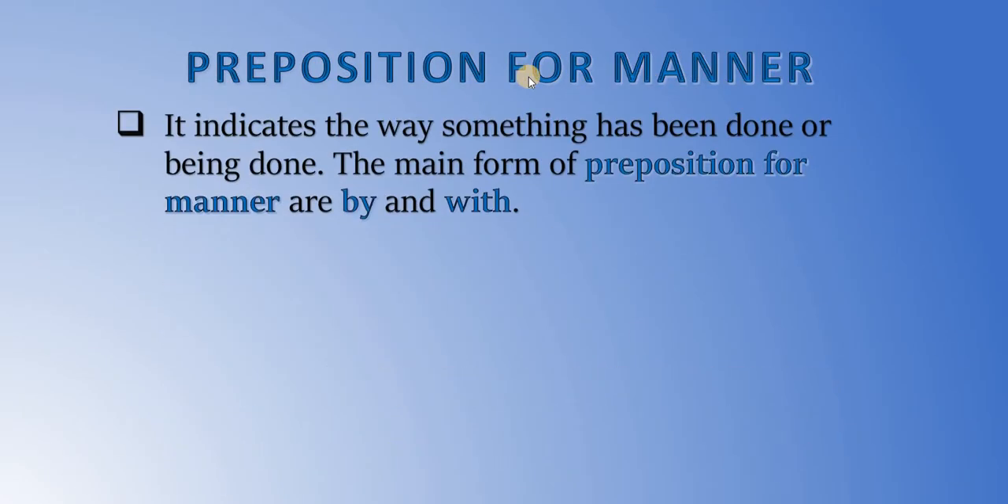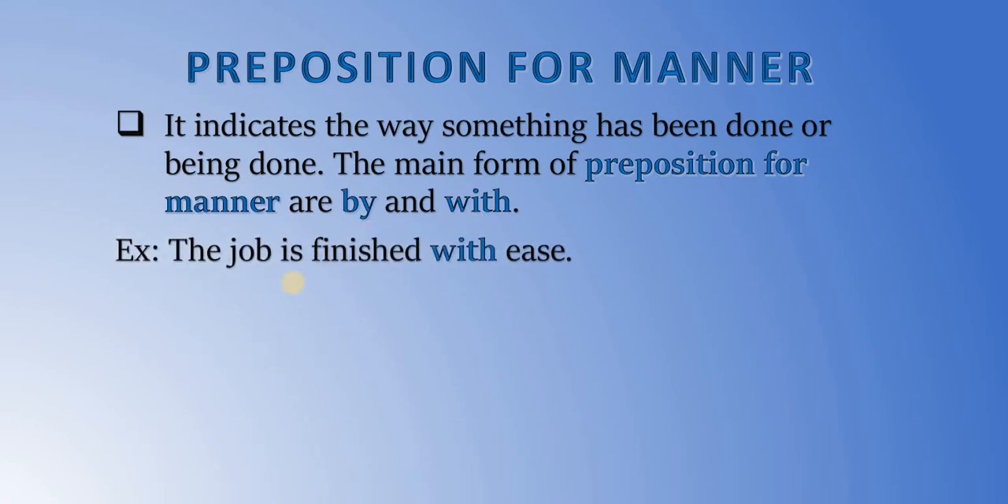Preposition for manner. It indicates the way something has been done or is being done by the noun. The main forms of preposition for manner are by and with only. Only two prepositions for manner we use. The job is finished with ease. How is it finished? It has been done with ease.